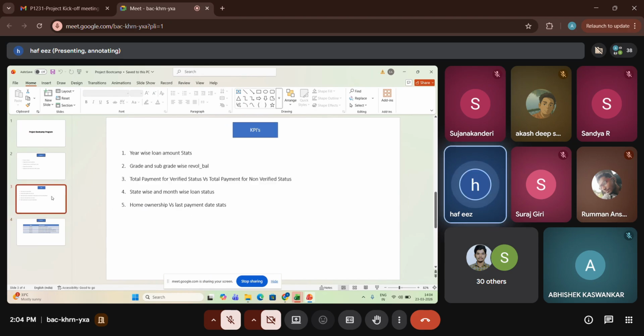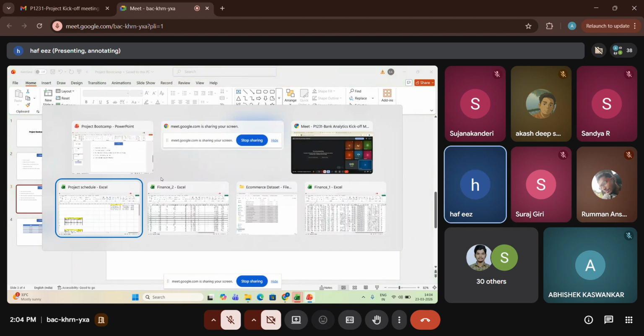So here are the KPIs. These are the 5 KPIs. But before going to the KPIs, let me showcase the dataset. Here we have 2 datasets.